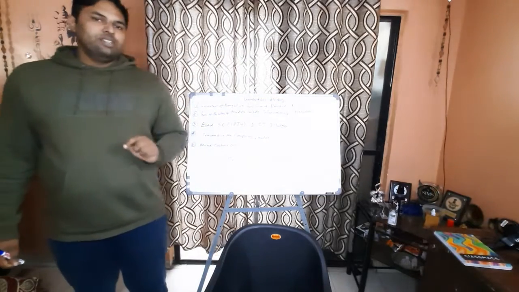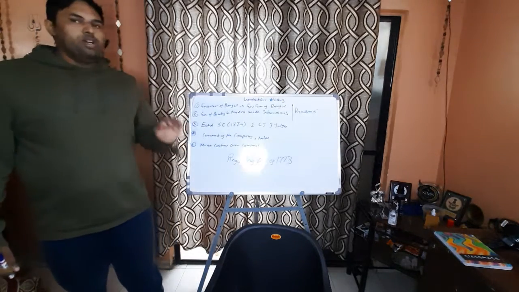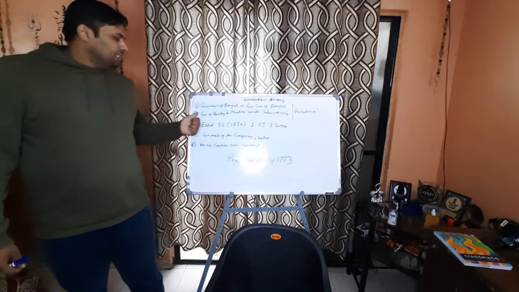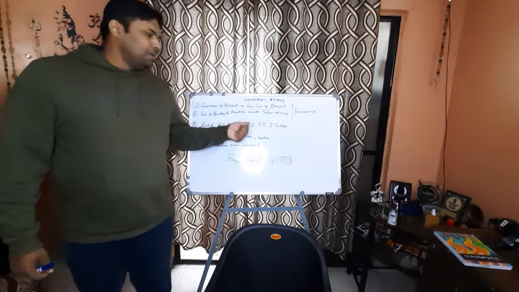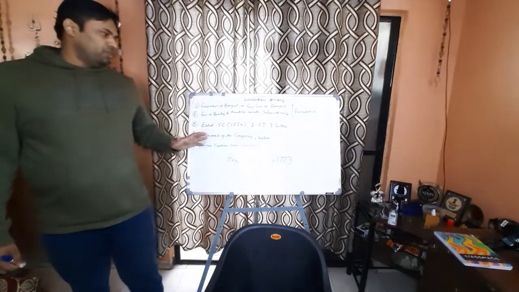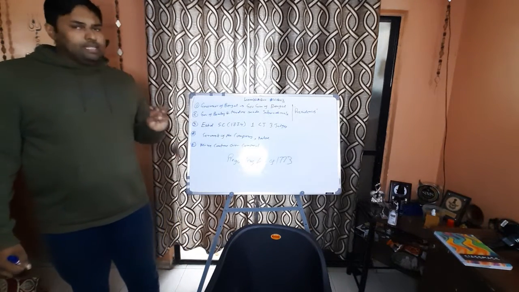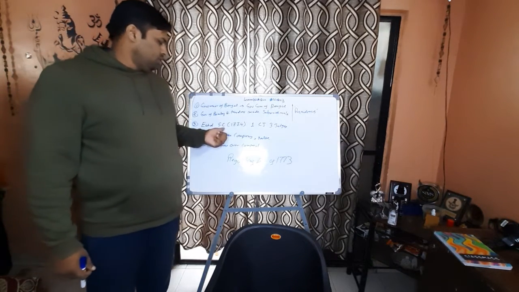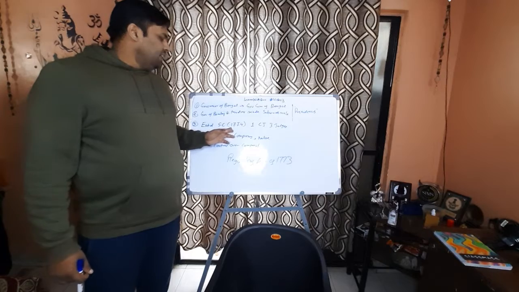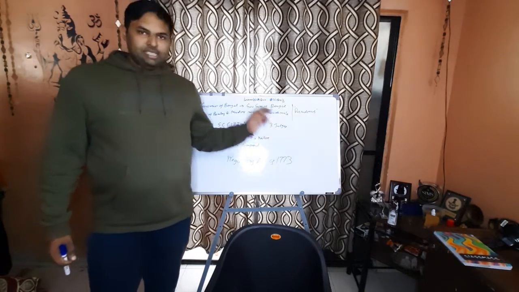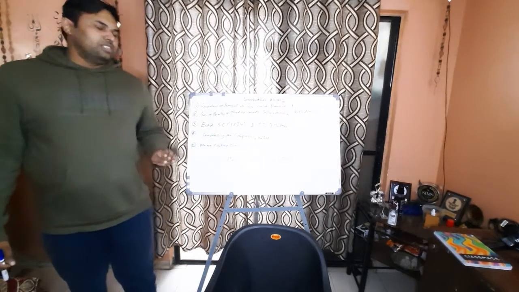And who was the first Governor General? His name is Lord Warren Hastings. So this is the first important point. The second is the Governor of Bombay and Madras presidencies were made subordinate to Governor General of Bengal. Alright. The third feature of this act was that it established Supreme Court in the year 1774, and it had 1 Chief Justice and 3 judges. This was the third feature of this act.